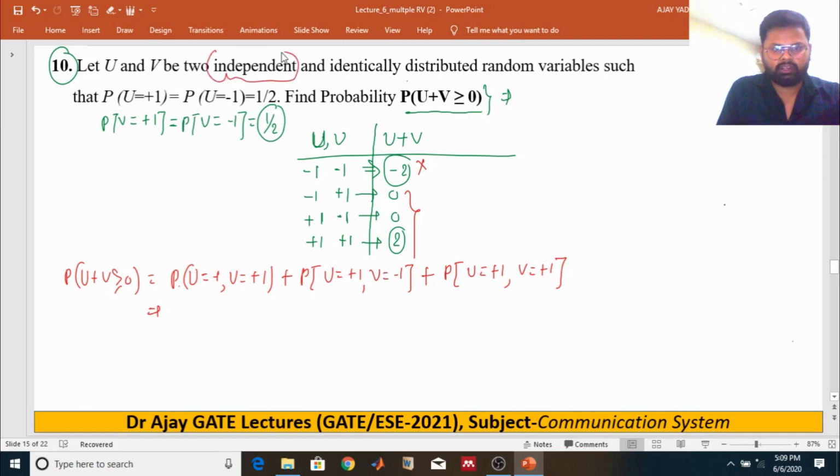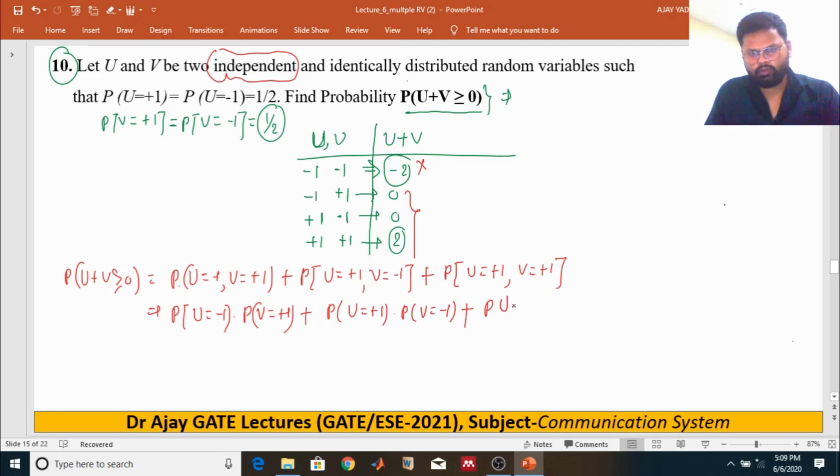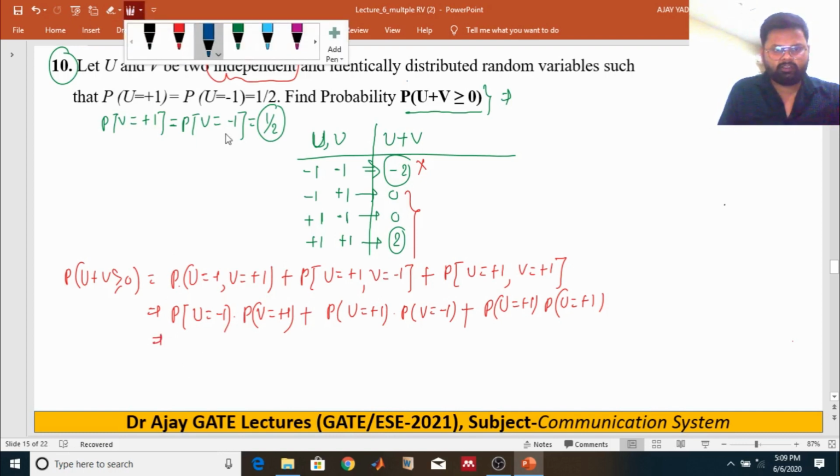As you know, these are independent, so the joint probability can be written as the product: probability of U equals minus 1 multiplied by probability of V equals plus 1, plus probability of U equals plus 1 multiplied by probability of V equals minus 1, plus probability of U equals plus 1 multiplied by probability of V equals plus 1.